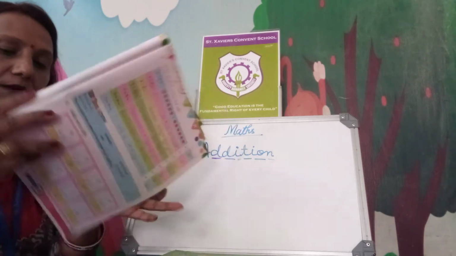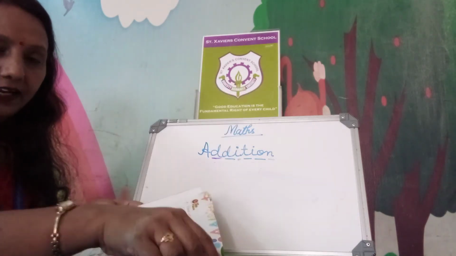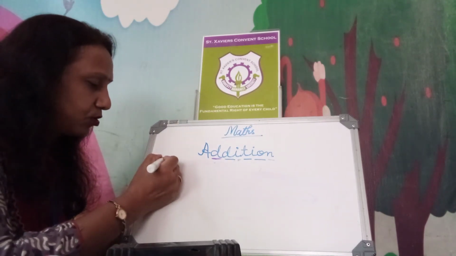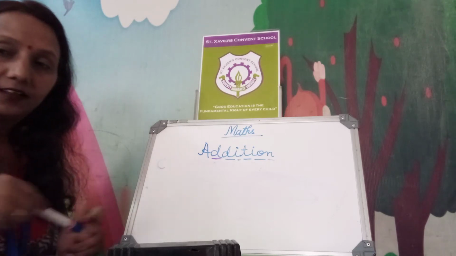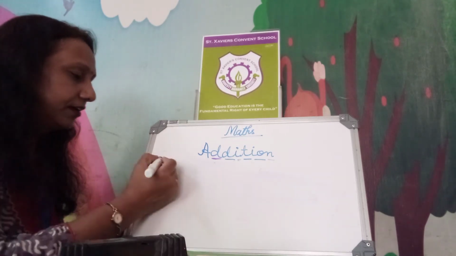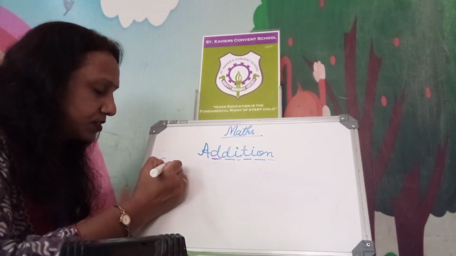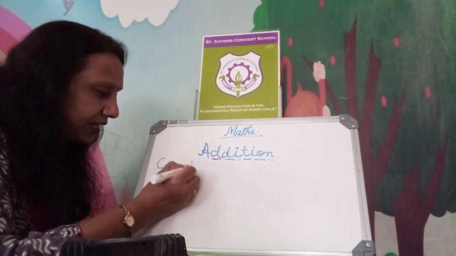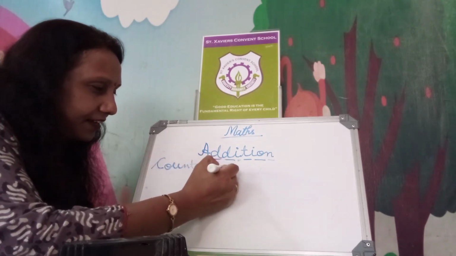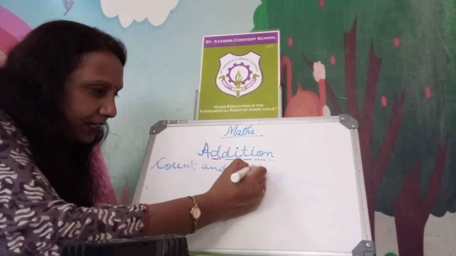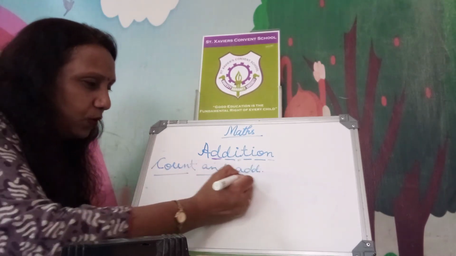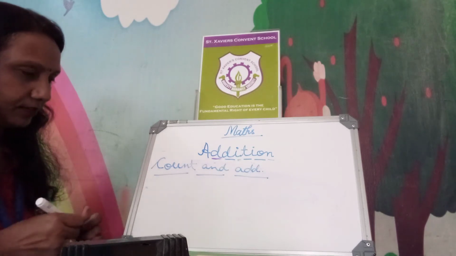Next, open page number 24. Count and add. Okay? You have done count and write in your previous classes also. Like this is the way we can learn count and add. Here you see. Spelling of count, C-O-U-N-T, count, and add, A-D-D, add. How will you add? I'll tell you here, count and add.